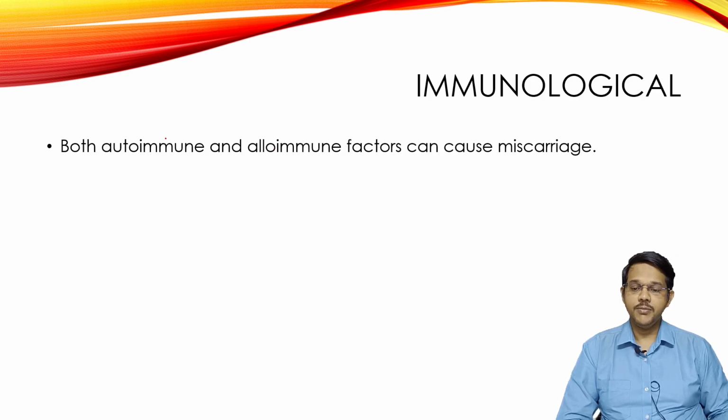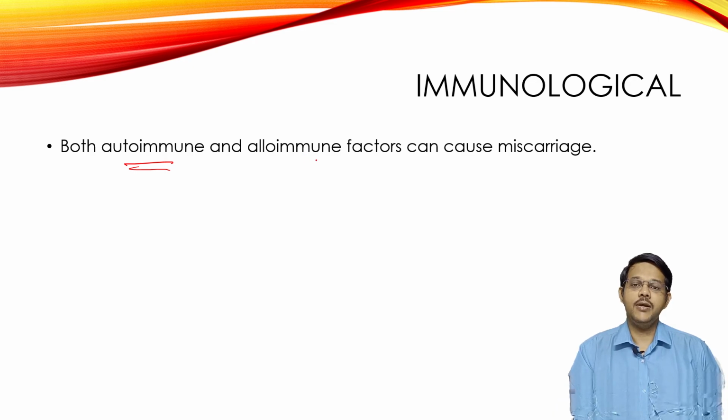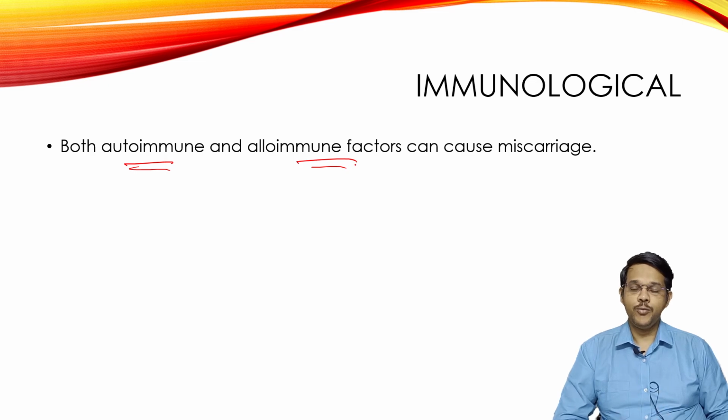The immunological causes may be autoimmune, where the body itself tries to remove the products of conception by developing antibodies against the fetal materials, or alloimmune, where antigens are introduced from outside, and because of that antibodies may develop against the fetus and may lead to miscarriage or abortion.